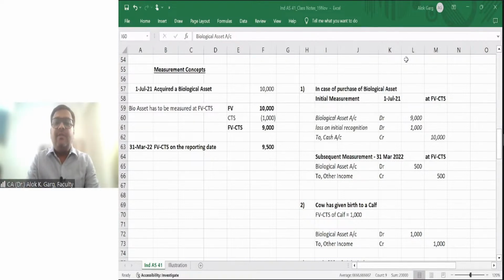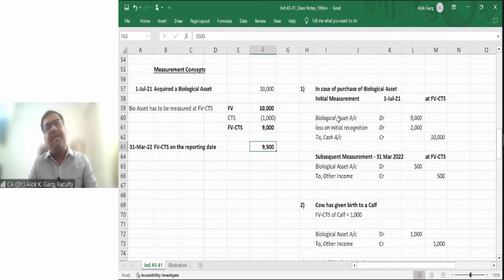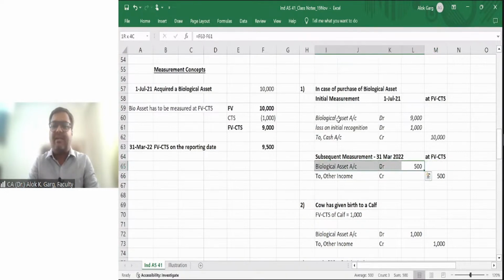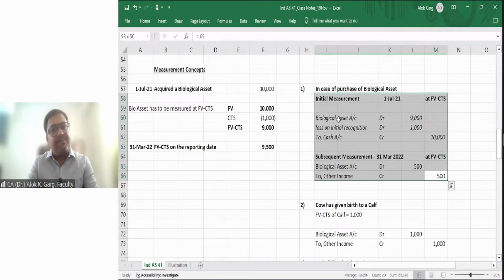Very good. Now, on 1st July 21, we have done that. On 31st March 22, the fair value less cost to sell of this biological asset becomes 9,500. Subsequent measurement on 31st March 22 has to be at fair value less cost to sell. But now the value has increased by 500 rupees. What is the accounting entry? Biological asset account debit to other income account 500 rupees. So the initial and subsequent measurement is at fair value.